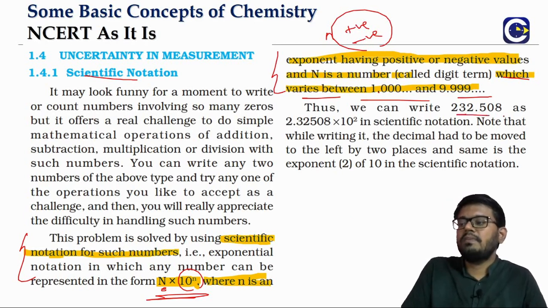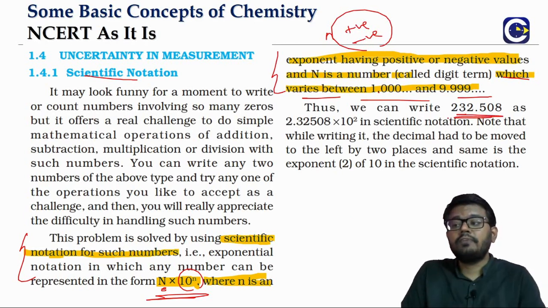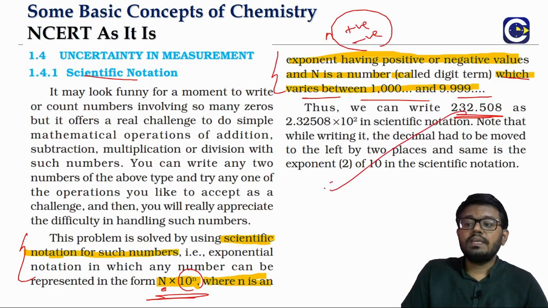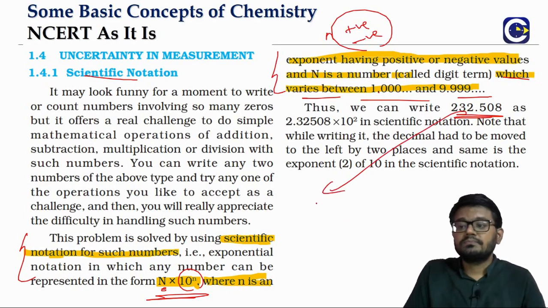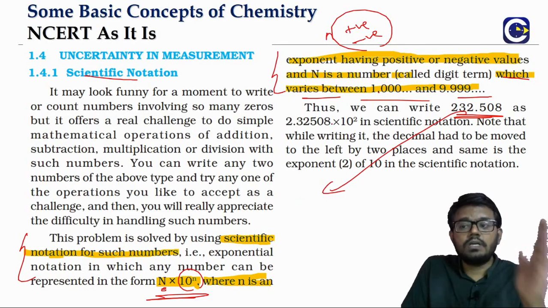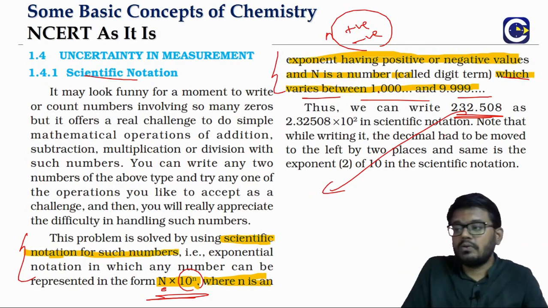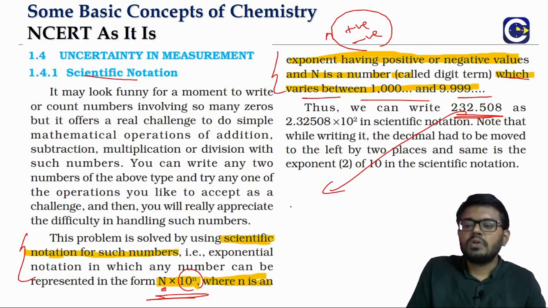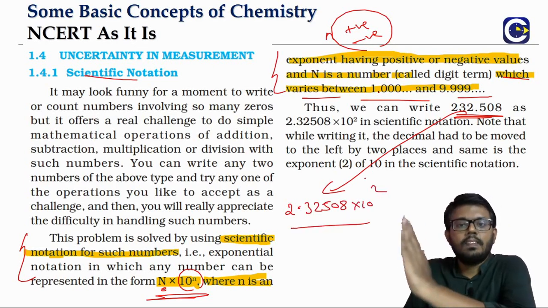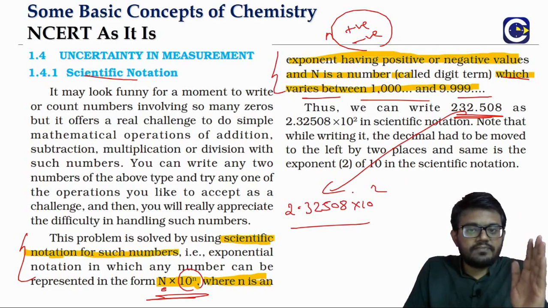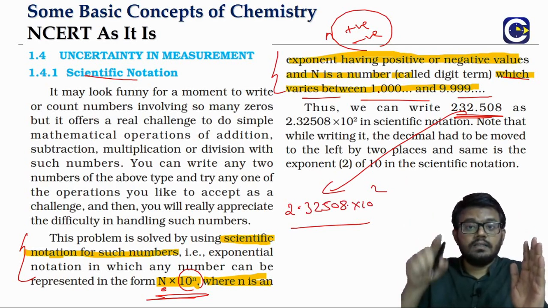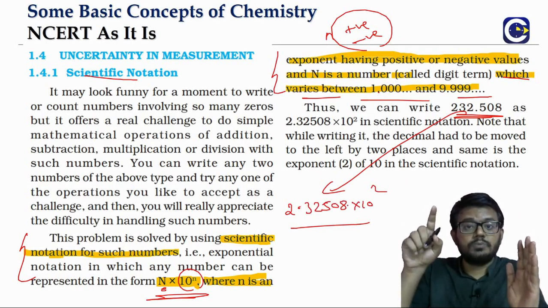Like say for example, we have this 232.508. So how do we represent this in scientific notation? We should write it as a number which is between 1 to 9.99 and so on. Look at this, we have 232. So how can we write it? 2.32508 into 10 power 2. Look at it. If you are adjusting two decimal places to the left, we will get that much positive power of 10, isn't it?